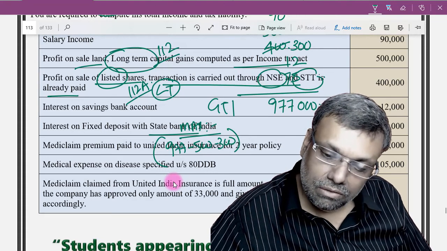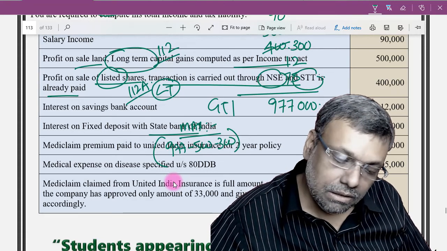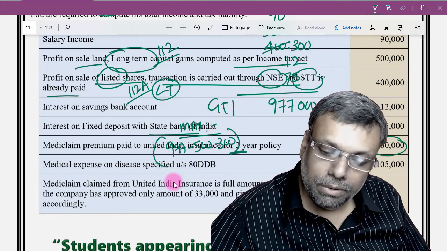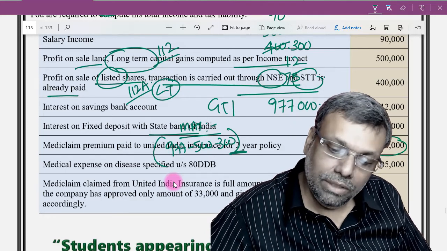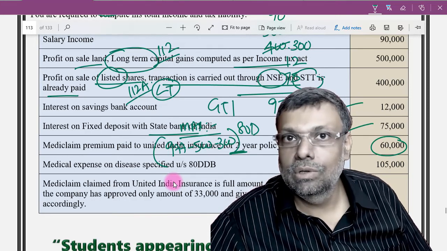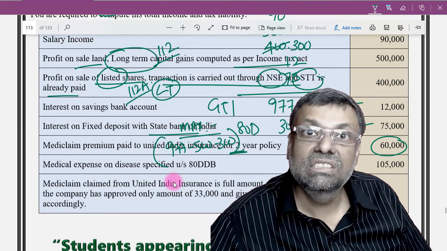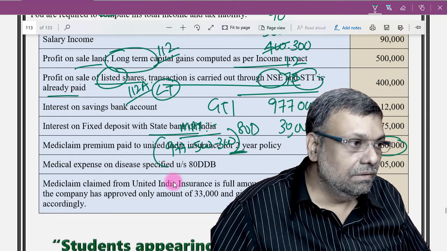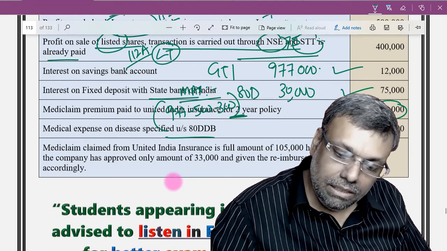Now mediclaim premium of 60,000 rupees is with respect to a 2-year policy, so you have to annualize that. So under 80D you will get 30,000. Now don't forget that you are a resident person here, so a resident senior citizen gets a higher limit when it comes to 80D. Thereafter, 80DDB medical expense.